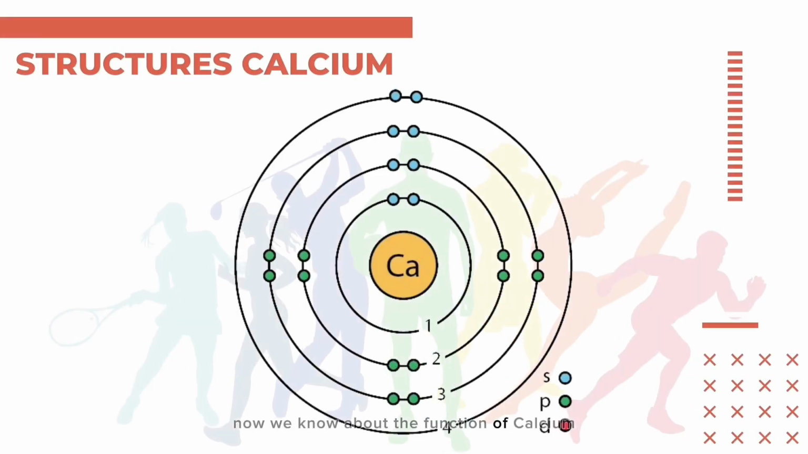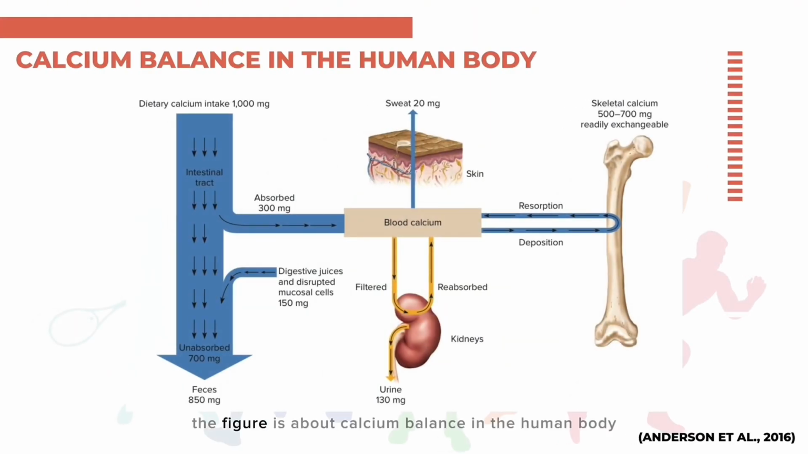Now we know about the function of calcium, so we move to the structure of calcium. So here is the general structure of calcium. The figure is about calcium balance in the human body. Calcium balance in an adult who needs 1000 mg every day. Out of 1000 mg, the body absorbs only approximately 300 mg or 30%, while the remaining 700 mg are eliminated by feces. 300 mg of calcium are eliminated daily. This includes 150 mg in the feces, 130 mg in the urine via the kidneys, and 20 mg in sweat.